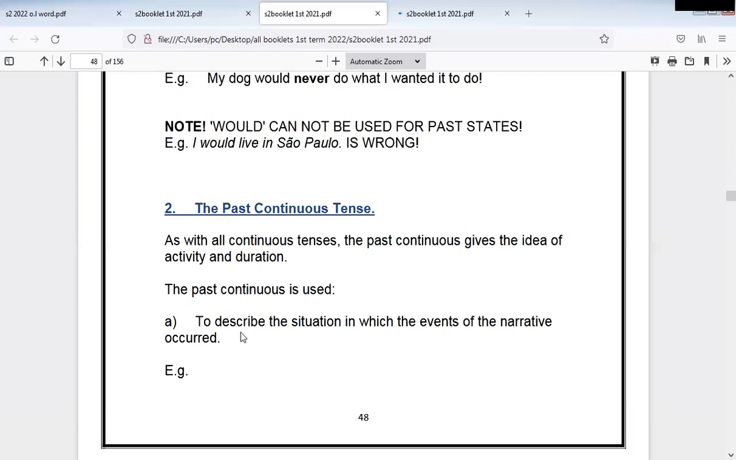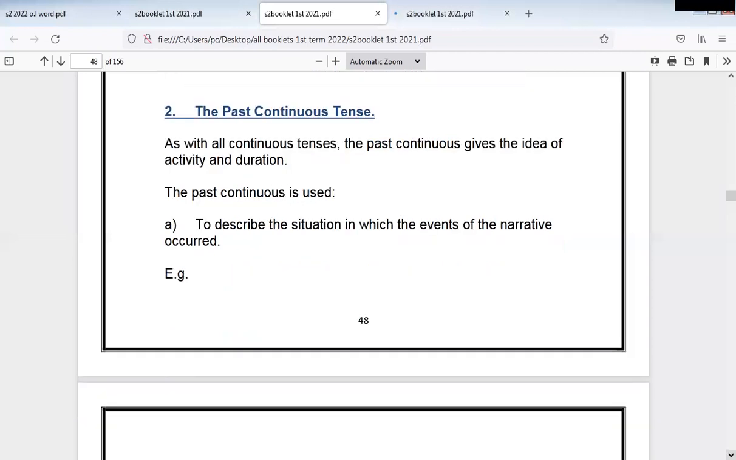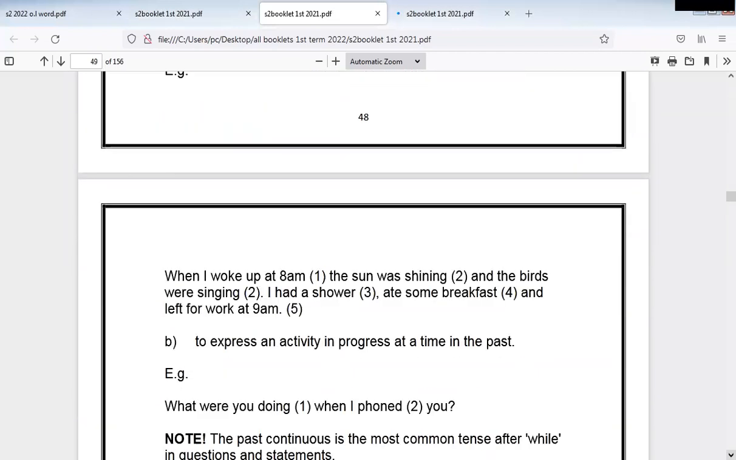A, the past continuous is used to describe the situation in which the events of the narrative occurred. This is an example: when I woke up at 8 a.m., the sun was shining and the birds were singing. I had a shower, ate some breakfast, and left for work at 9 a.m. Here we describe like an image or like a picture. We use this for stories. The sun was shining, the birds were singing. So I'm describing the situation and how the picture was.